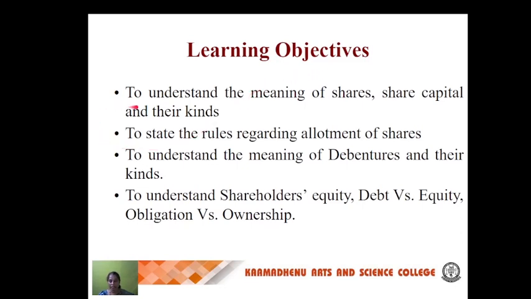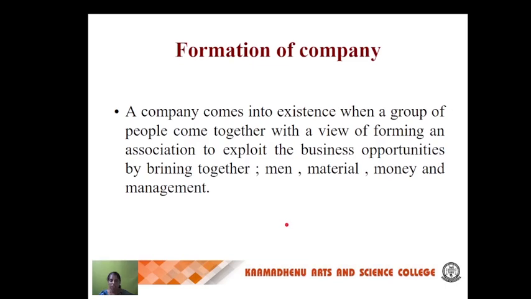So what are the learning objectives we have here? Understanding the meaning and kinds of shares, the allotment of shares, understanding the meaning of debentures and their kinds, and understanding shareholders' equity, debt, equity, obligations and ownerships. Formation of a company: how the company should be formed.